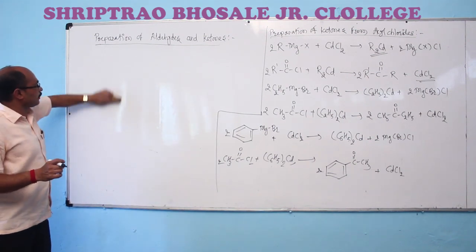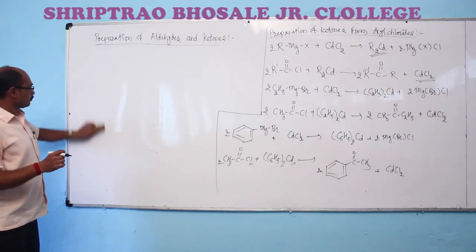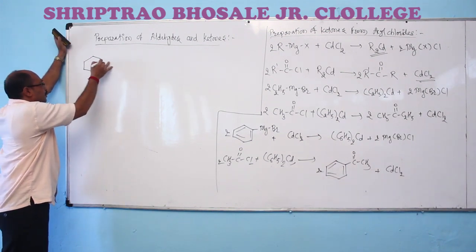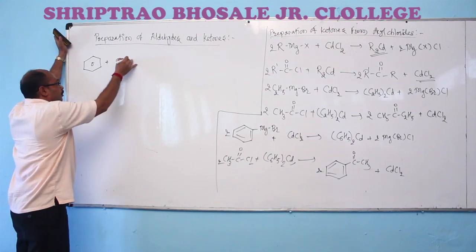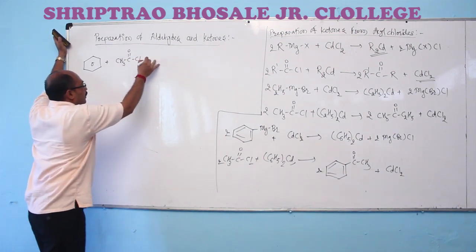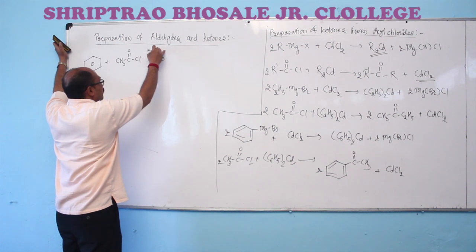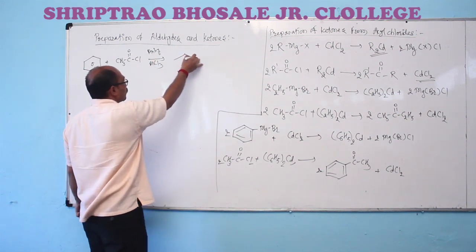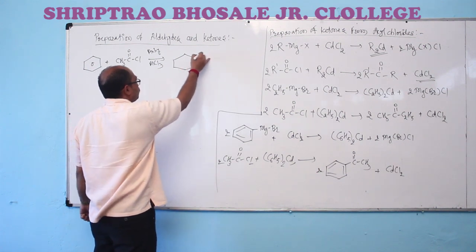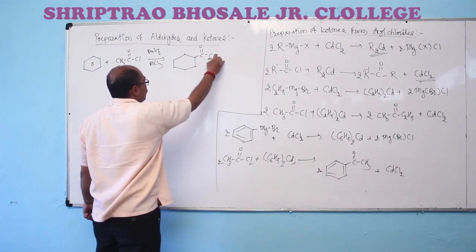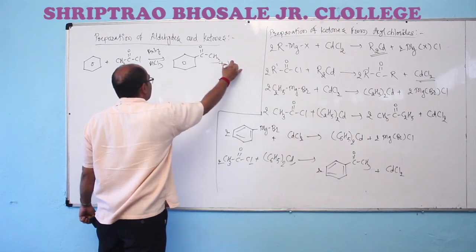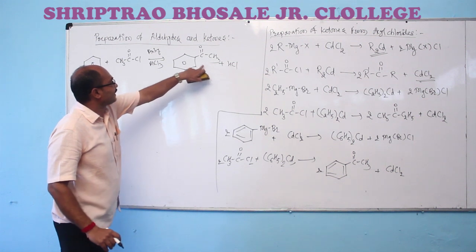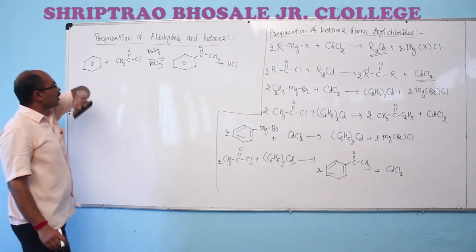When we have to prepare aromatic ketones, here benzene on treatment with acetyl chloride in presence of anhydrous aluminum trichloride gives the formation of corresponding acetophenone. We are having the preparation of acetophenone. It means an alkyl aryl ketone, which is an aromatic ketone.